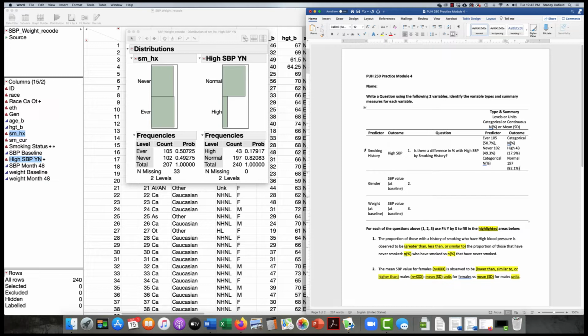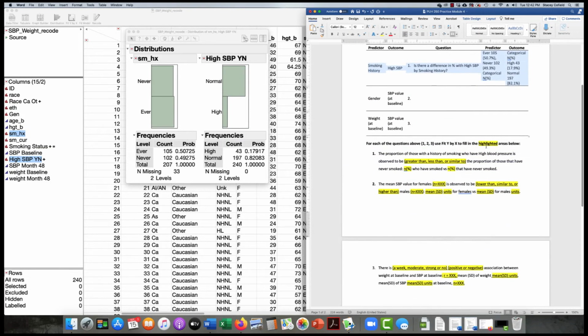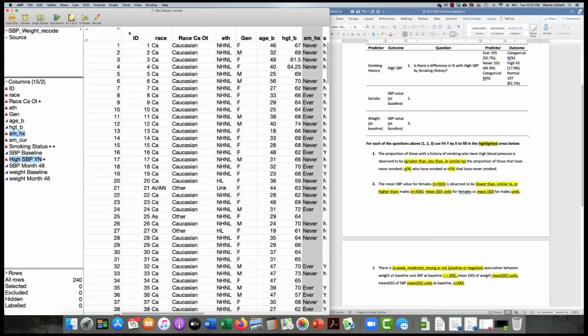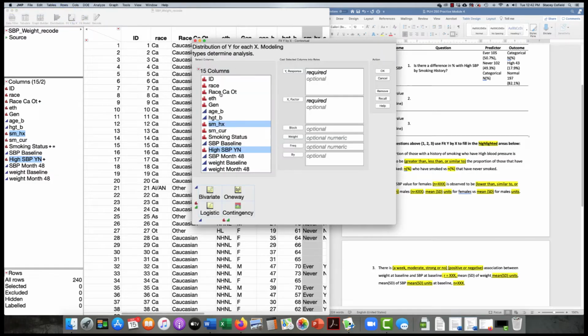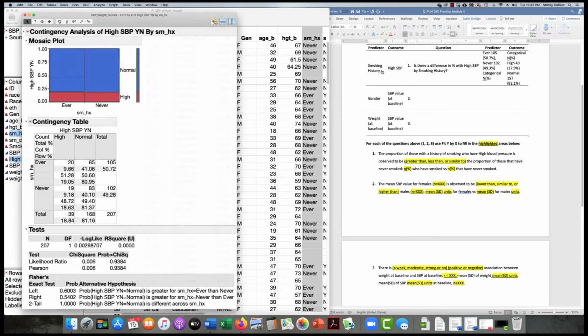So that's how we would do our first question. And you can continue on with questions 2 and 3 on your own. Let's jump down here to part 2. So now we're asking to do a fit Y by X for each of the questions that we have above. We're asking, is there a difference in the percent with high SBP by smoking history? Over here in JMP, we've got the univariate analyses. Now I need my fit Y by X. So I'm going to go to Analyze, Fit Y by X. Remember, smoking history is my X variable, and high SBP is my response, and press OK.